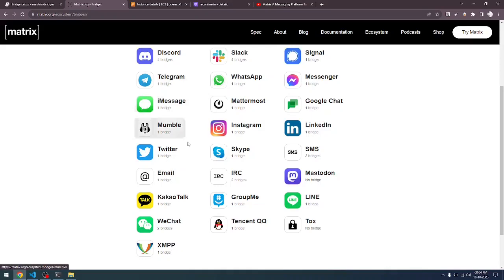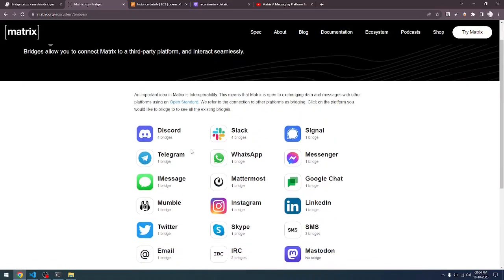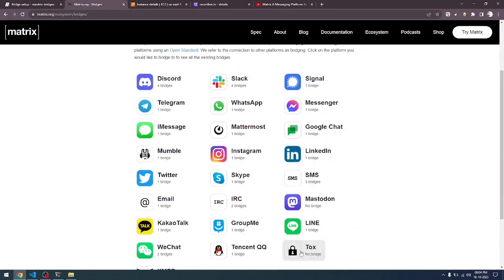Take a look at that if you are new to the concept of Matrix home server. What we are going to see today is the idea of connecting all these communication services. When I say communication services, it could be a simple chat service, it could be a messaging service, it could be a full service management software like Mattermost, Slack. All these communication services can be bridged with your home server, that is, the Matrix home server.